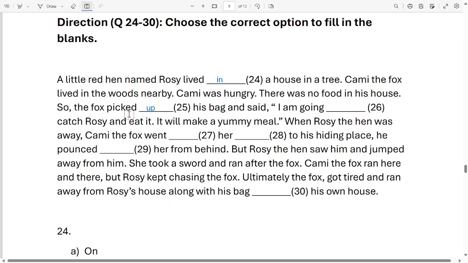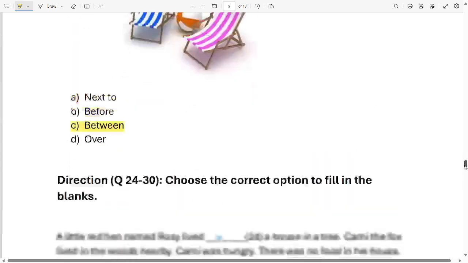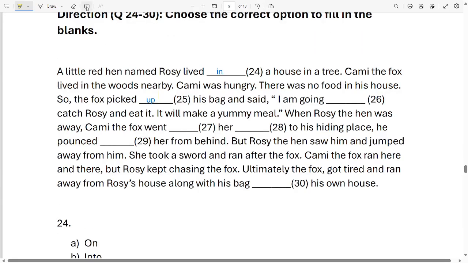Okay. So the fox picked up his bag and said, I am going dash. Now for 26, I am going dash. The options are in, to, on, between. I am going to. Option B. Let's put it. I am going to catch Rosie and eat it. It will make a yummy meal.